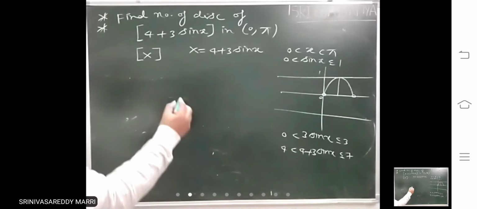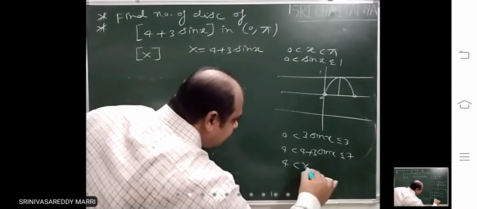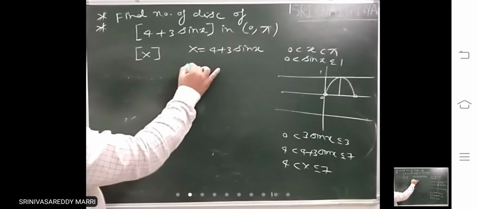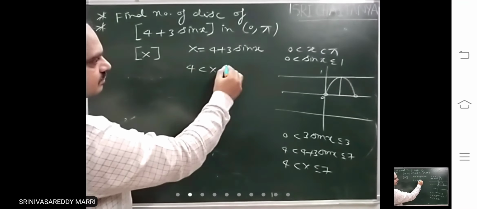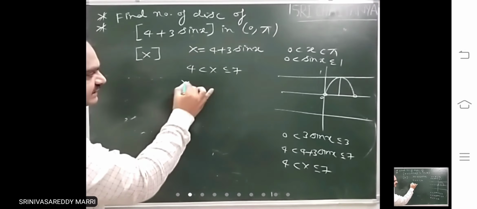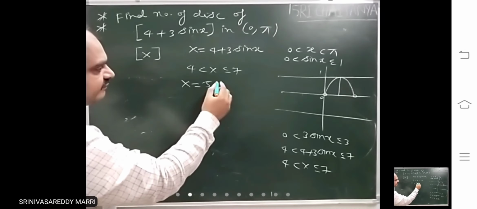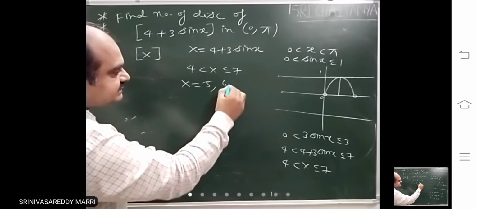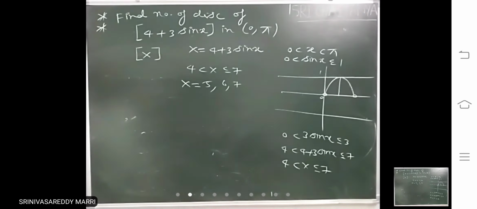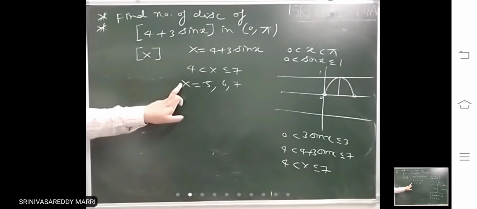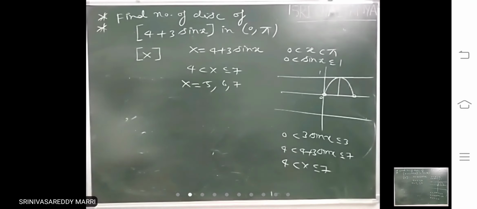This is nothing but capital X. Therefore, capital X will lie between 4 and 7. Now, what are the integers in this interval? 4 is not included, so 5, 6, 7. It will be discontinuous when capital X equals 5, 6, and 7.